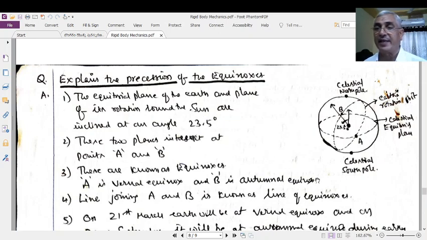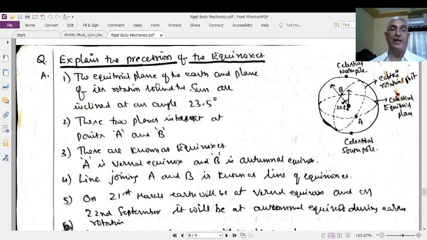Again, the diagram is here. This is the celestial equatorial line. This is the Earth's orbital line. This is the axis. A and B are the equinox points, on two different days. The line joining the equinoxes will orient at some angle, 23.5 degrees.